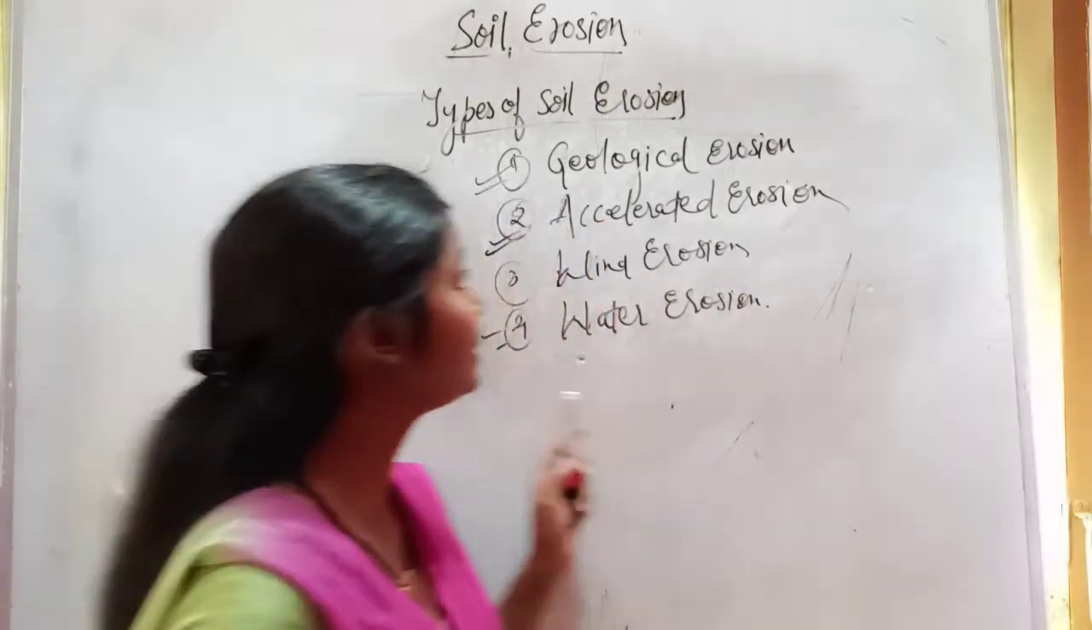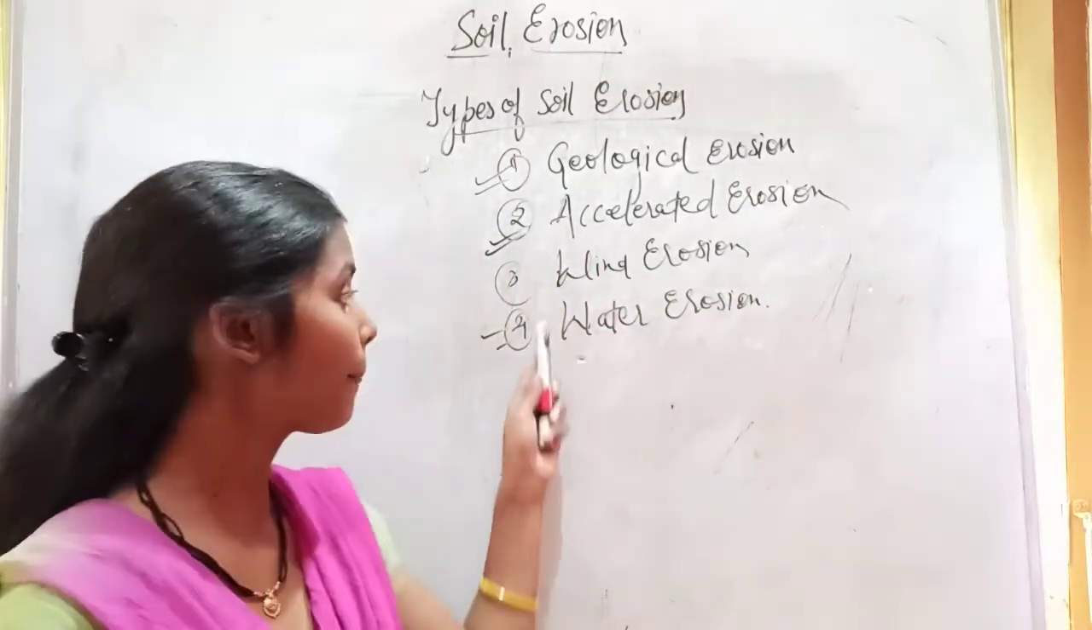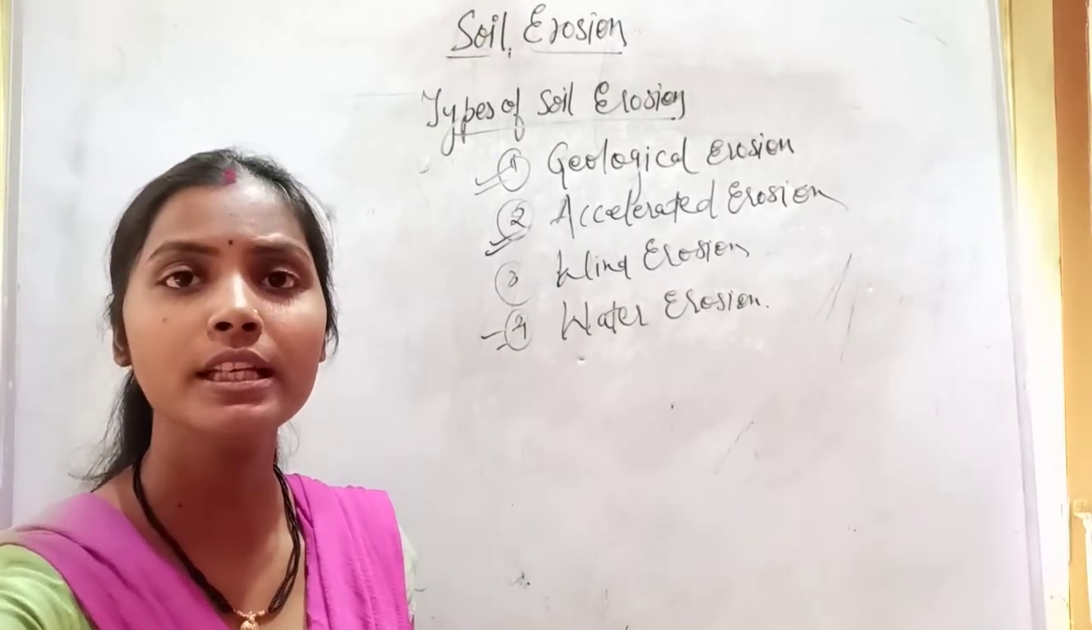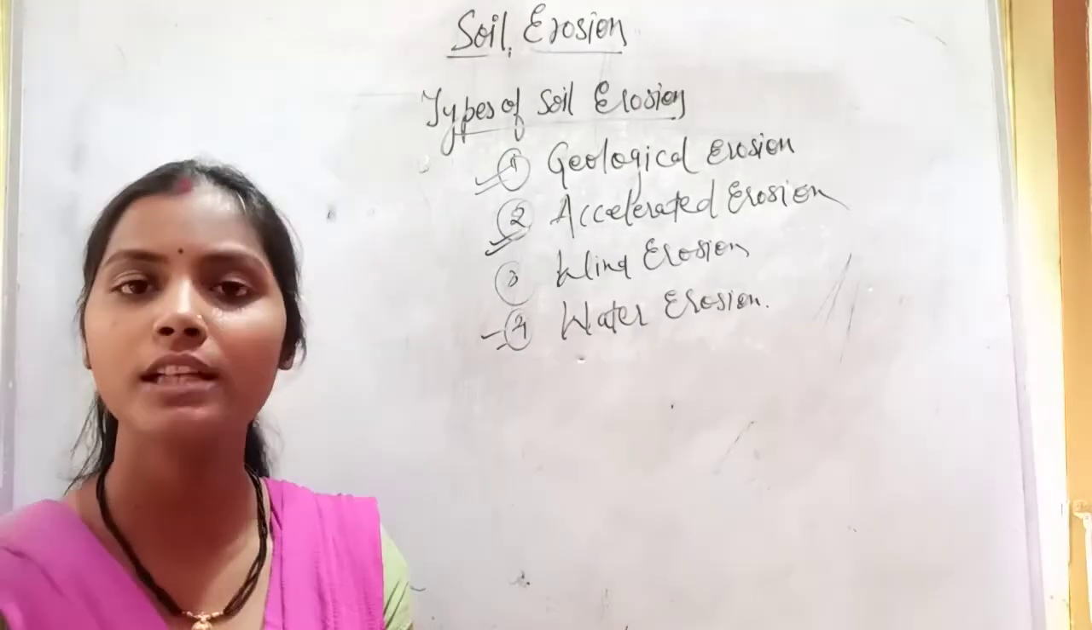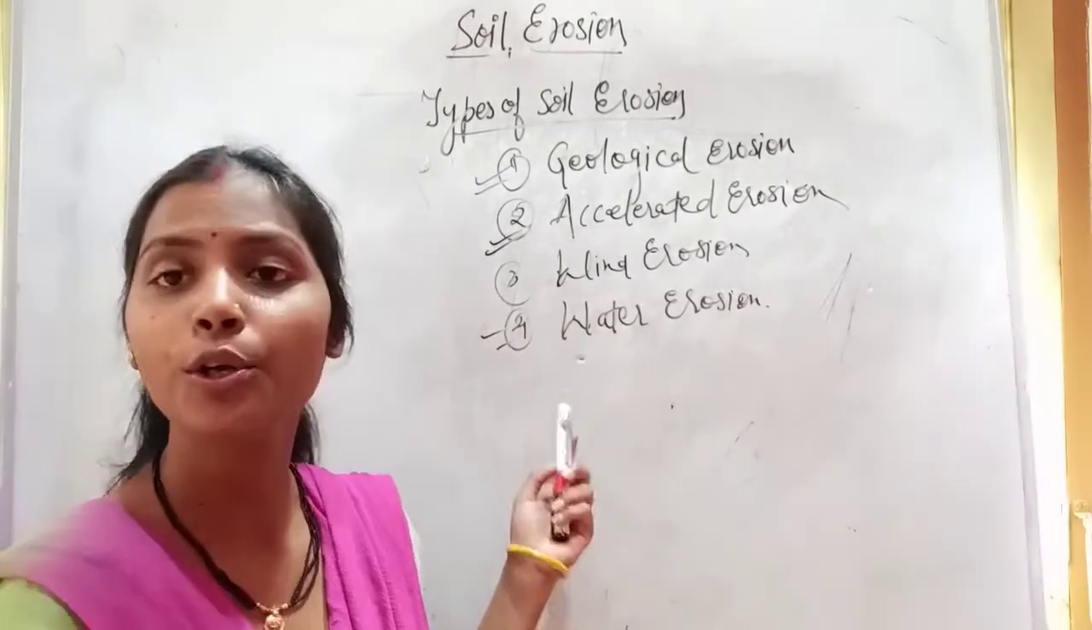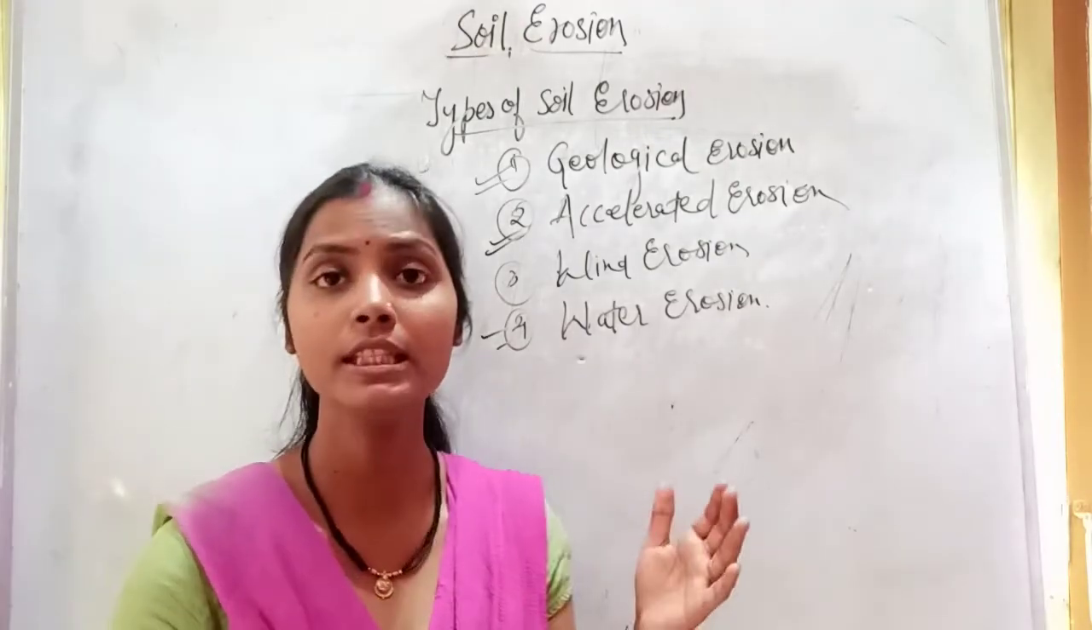So these are the different causes of water erosion. We have seen how it is caused. We have also heard that due to floods or due to water, soil is eroded.